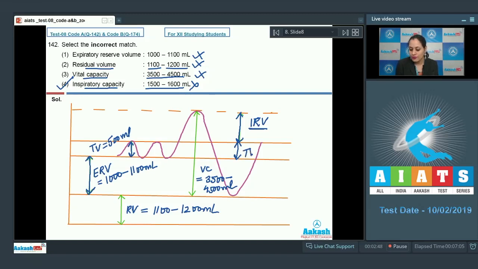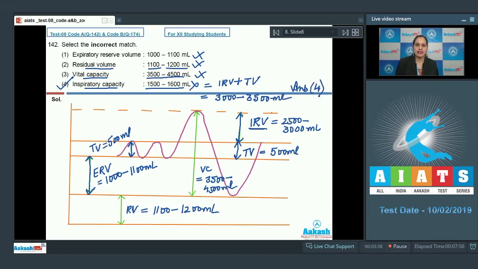When tidal volume is equal to 500 ml plus inspiratory reserve volume, which is equivalent to 2500 to 3000 ml, this inspiratory capacity, which is equivalent to IRV plus TV, would be equal to 3000 to 3500 ml. So the correct answer to this question is option number 4. Let's discuss our next question.